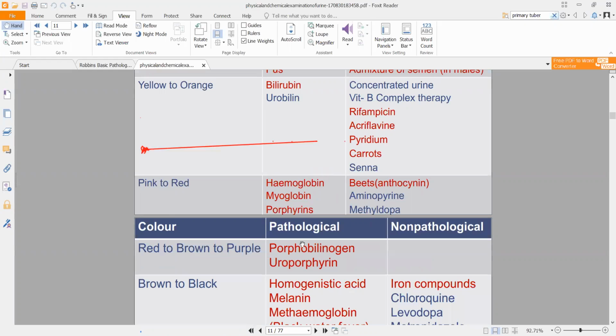Now in some conditions it can become pink and even red. These are generally your blood disorders. Either myoglobin, a protein, is present, or hemoglobin is present, or porphyrins are present. Porphyrin ring is a structure in your hemoglobin.